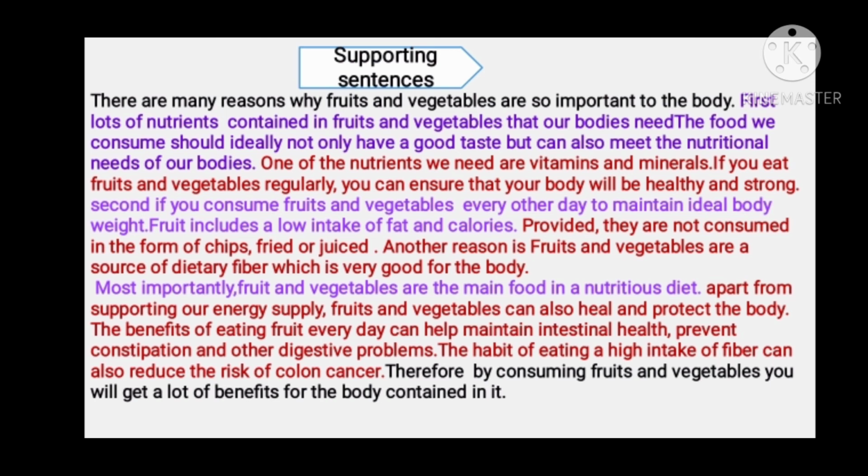The benefit of eating fruit every day can help maintain intestinal health and prevent constipation and other digestive problems. The habit of eating a high intake of fiber can also reduce the risk of colon cancer. The supporting detail explains that fruit and vegetables are the main nutritious food and help maintain a healthy body from various diseases.